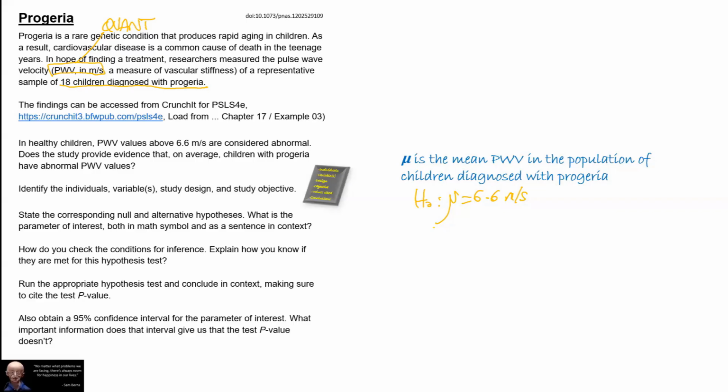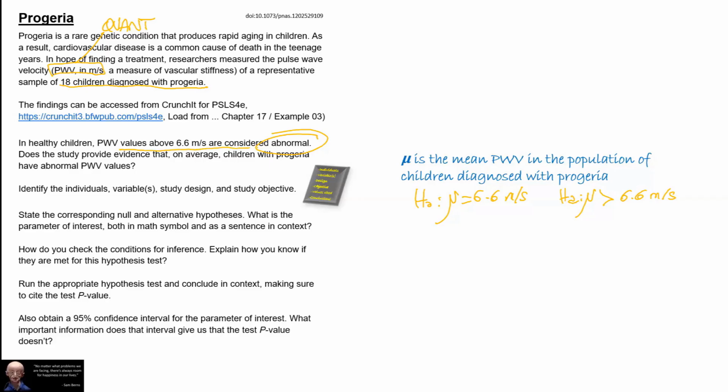So in particular, what we would like to know is, on average, do we have evidence that pulse wave velocity exceeds 6.6? So the alternative hypothesis is going to be that mu is greater than 6.6 meters per second in this population. Now, the opposite of that would be that mu is equal to or less than 6.6. However, we're going to need one very specific null hypothesis so that we can then do the computations for the p-value that assume the null hypothesis is true.